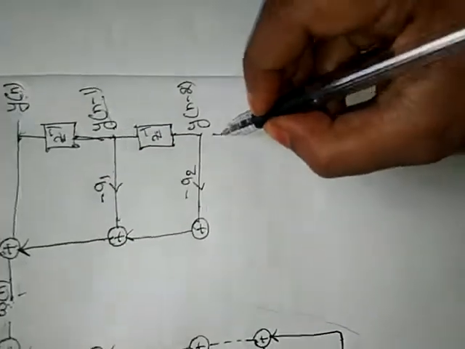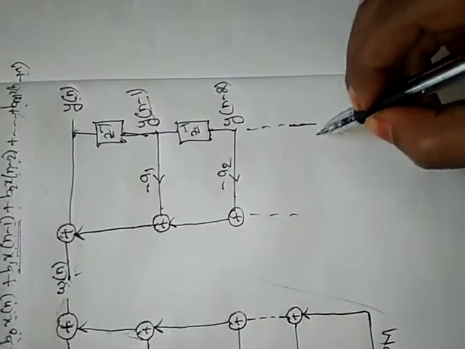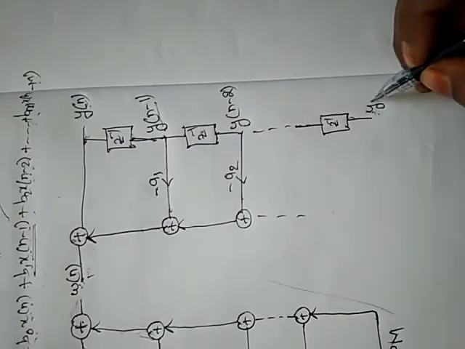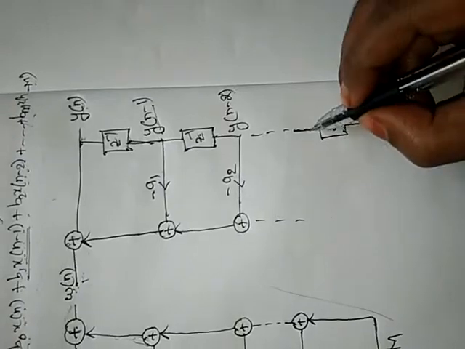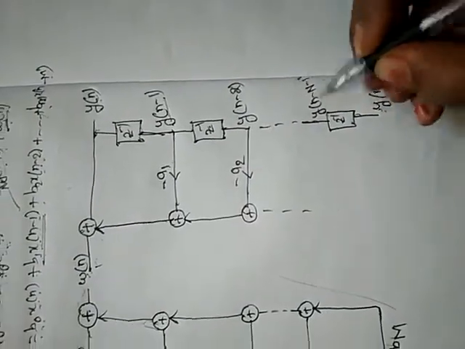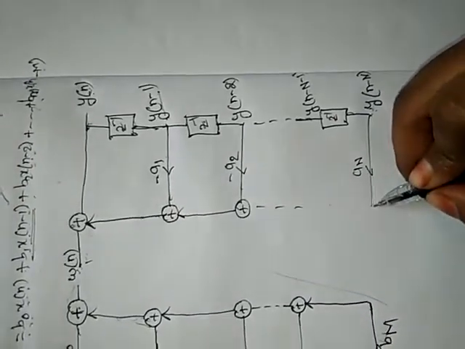So likewise and so on for Z inverse. Here the last term is y of n minus N, multiplied with aN.